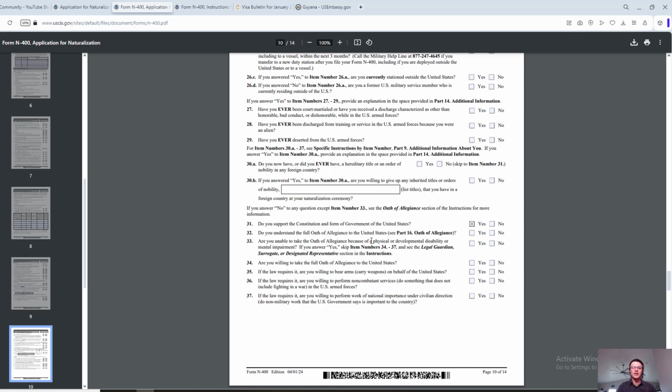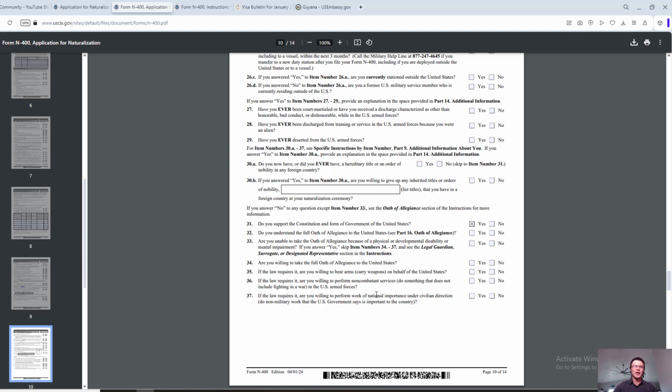Once you're done with your naturalization interview, once the immigration officer taking the interview recommends you for naturalization, you will be scheduled for the oath ceremony. This is like the final stage celebration. You go to the court and the judge is going to read the oath of allegiance. You're going to be raising your hand and repeating it, and once you're done with all of that, they will give you the certificate of naturalization. All right, so that's what it is referring to.